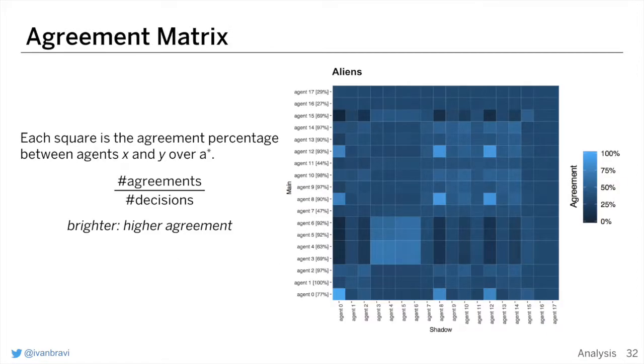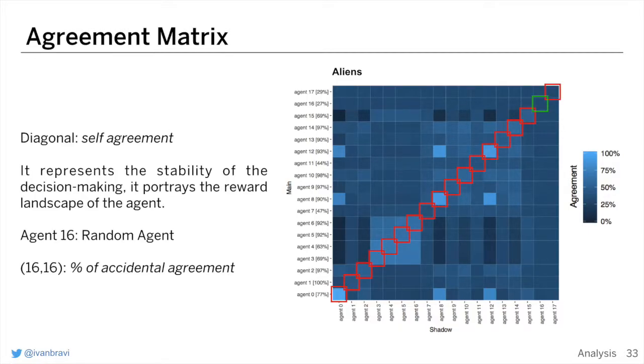In this matrix, each square represents the agreement percentage between main and shadow agents. It has a few nice features. The diagonal represents the self-agreement that describes the stability of the decision-making and the reward landscape of the agent. In particular, agent 16, the random agent, shows the percentage of agreeing by chance.